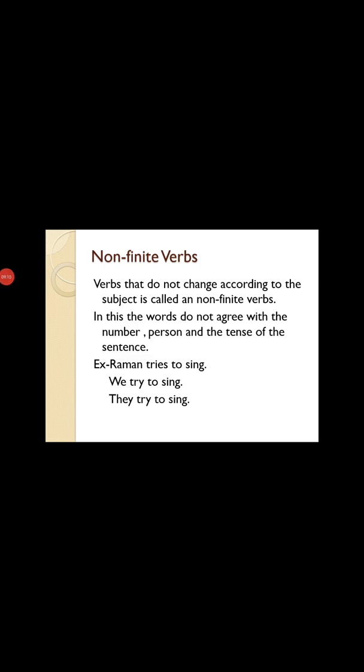Now when we talk about non-finite verbs, in this children, as we have seen in the finite verbs, that they change according to the tense of the sentence, person and number. But in this one, the verbs do not change with the subject. Okay. In this, the verbs do not agree with the number, person or the tense of the sentence. उसे कोई फर्क नहीं पड़ता, कोई भी tense हो, कोई भी person हो, number हो, but the verb will remain